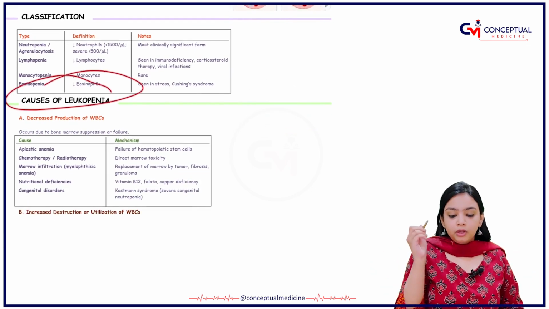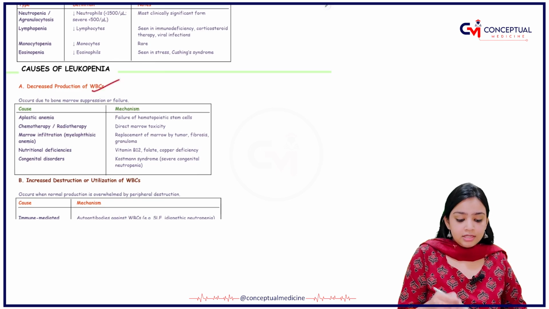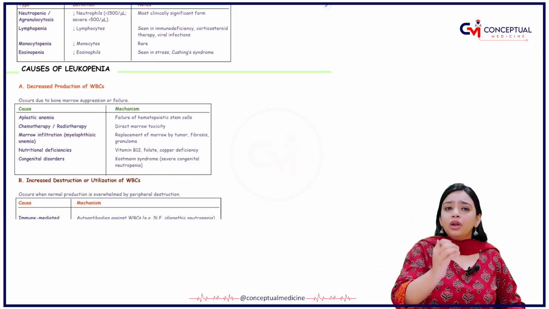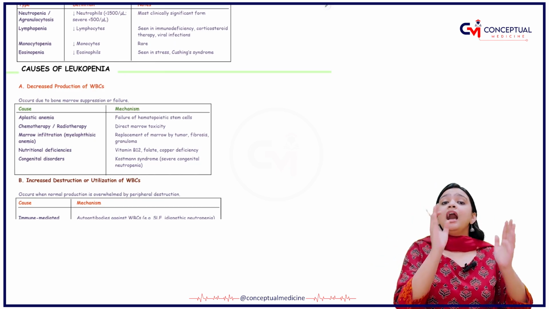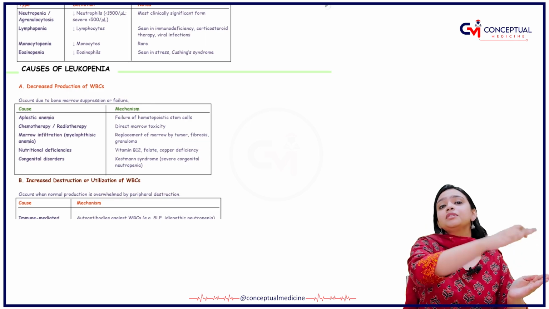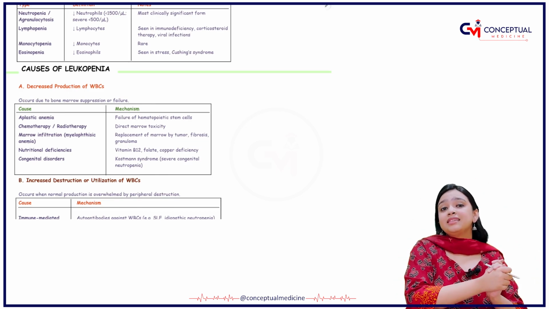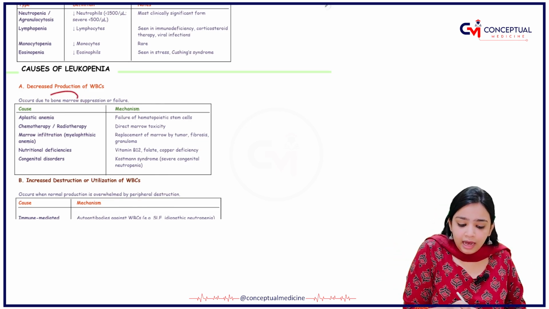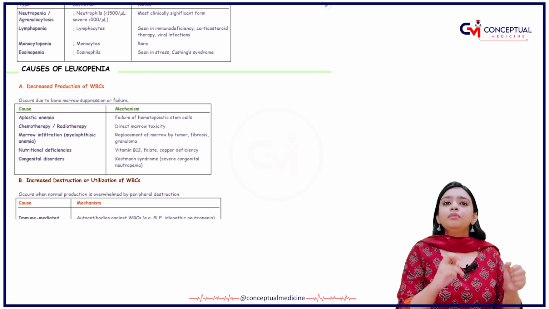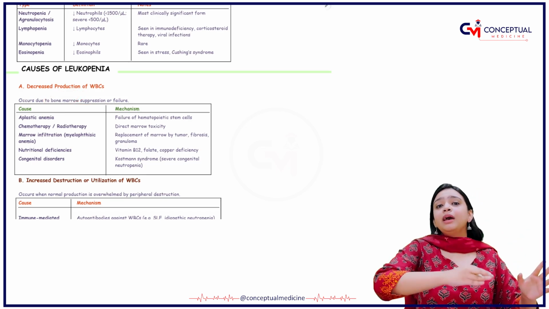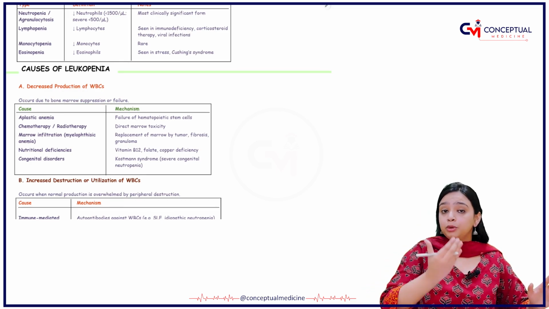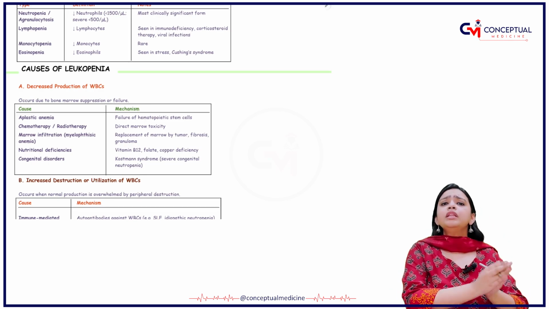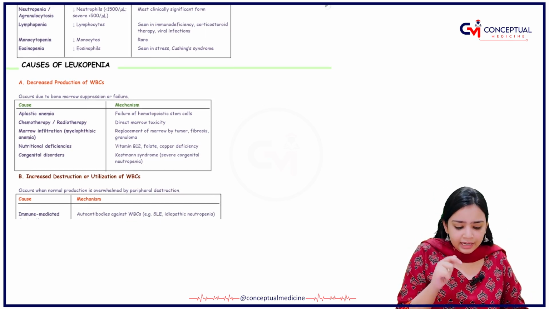Now, let's talk about the causes of leukopenia. First cause is when there is a decrease in the production of WBCs. If there is not enough production of WBCs, then how will the body of the person produce a large amount of WBCs? There will be a decrease in the amount of WBCs in that person's body. Now, this occurs due to bone marrow suppression or bone marrow failure, because we have seen that bone marrow is responsible for the formation of your WBCs. If there is a bone marrow suppression or a bone marrow failure, how will the WBCs be produced? That is the main thing.